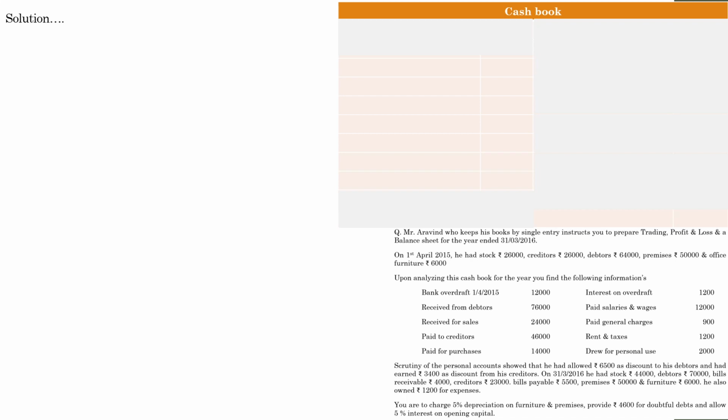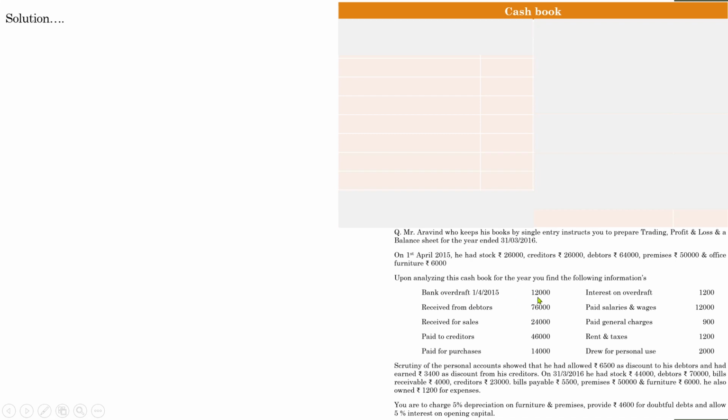The cash account may be prepared to find some other missing items. Since there is no information regarding the closing cash balance, we can assume that the cash book may be prepared to find the closing cash balance. Anyway, let us deal with the case, and we can make sure whether the cash book is prepared to find the closing cash balance. So opening cash balance: since there is no opening cash balance, there is only one thing, bank overdraft 12,000.